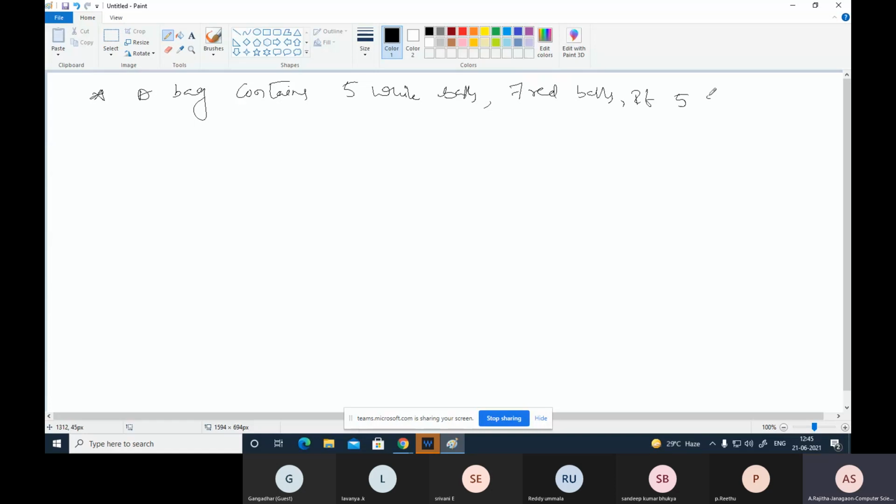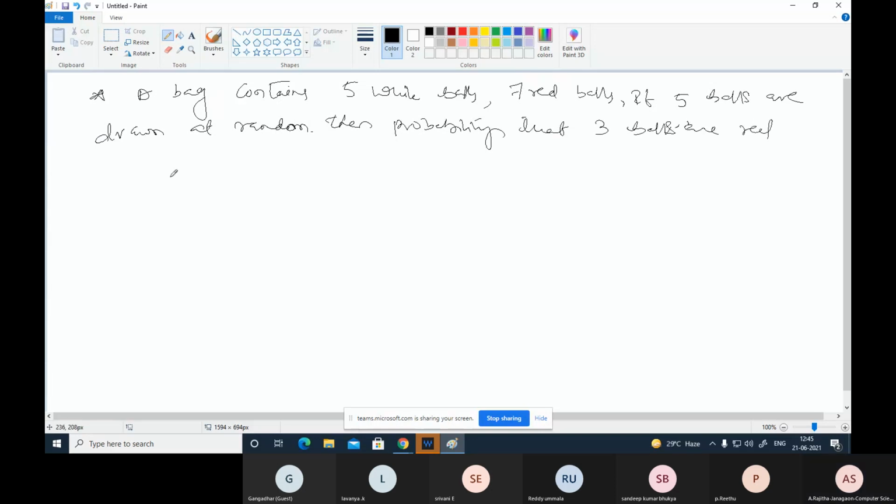If 5 balls are drawn from the bag at random, then the probability that 3 balls are red, and the rest are white.